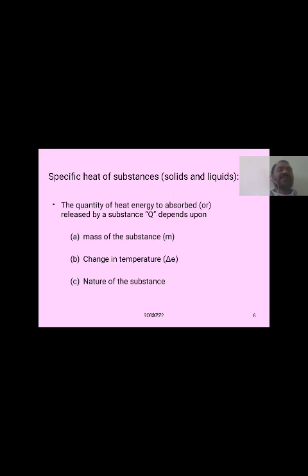So the quantity of heat energy either required or released by a substance, Q, depends upon the mass of the substance, the change in temperature of the substance, and the nature of the substance.